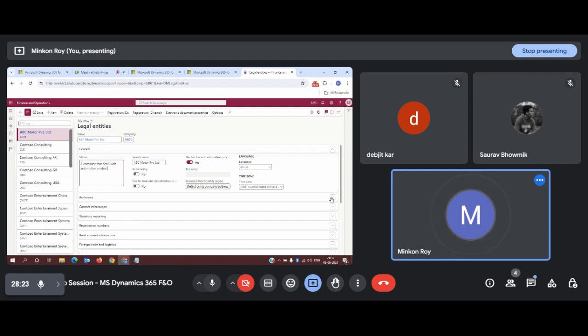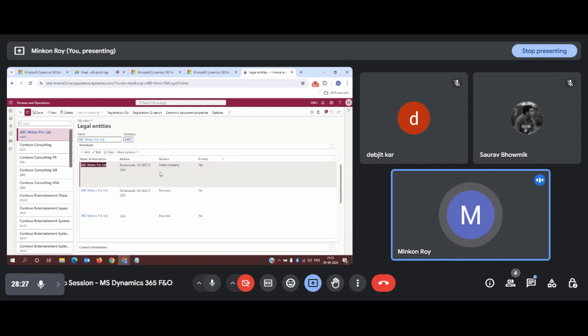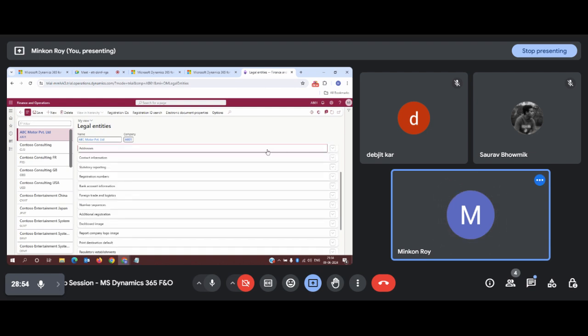Now, filling it up, you need to check your address fast step first. I've given two or three addresses, like one is in Portsmouth, this is the head company. Another two business entities or branches exist in the same country only. So I've given three different address locations for this particular legal entity in the same country. I have not given any branches that belong to other countries. So I have kept it simple. The configuration is very simple.